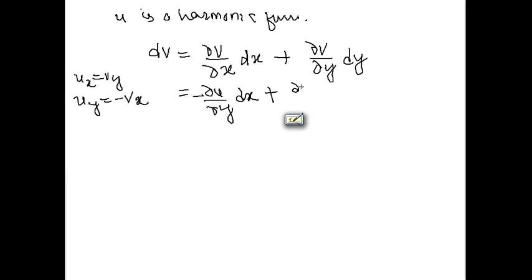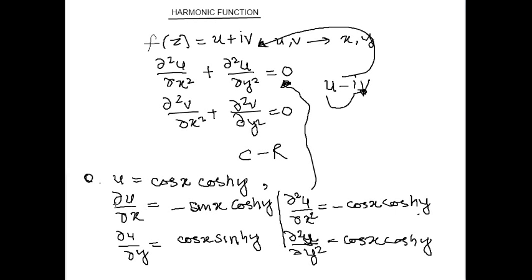Clear? Now I have the values for del u by del y and del v by del x. We can see del u by del x is this, del u by del y is this. So we can substitute here, and after substituting we will differentiate it.